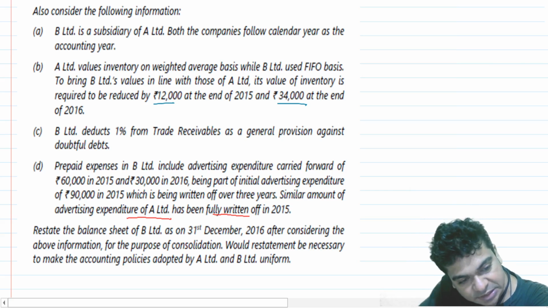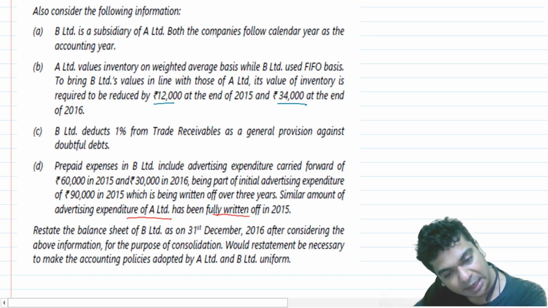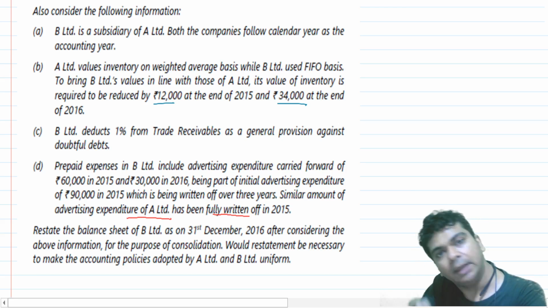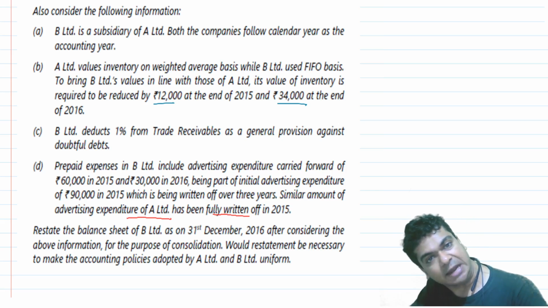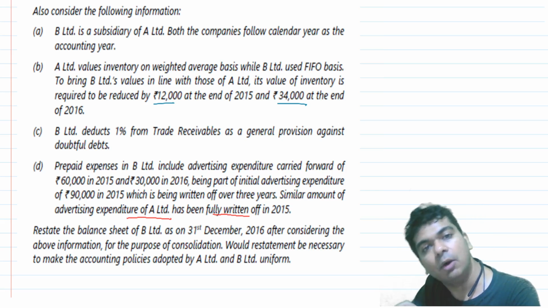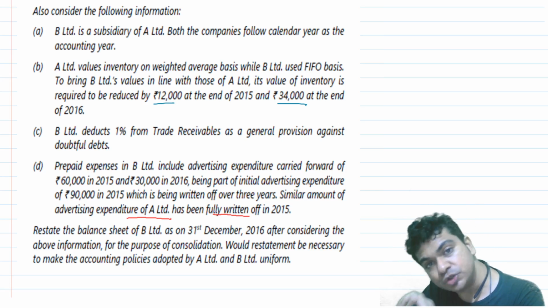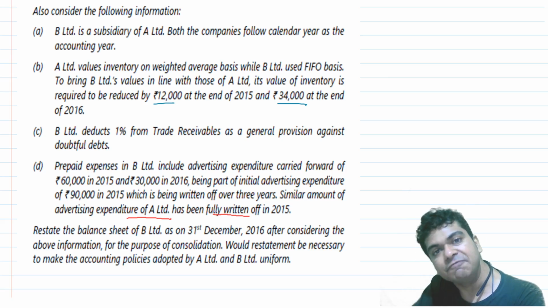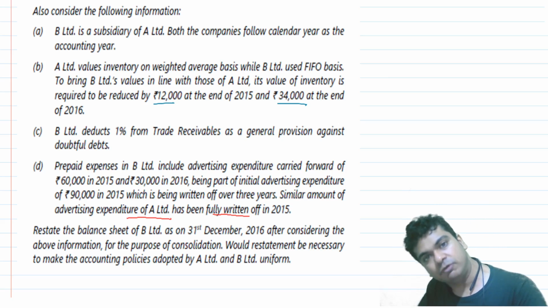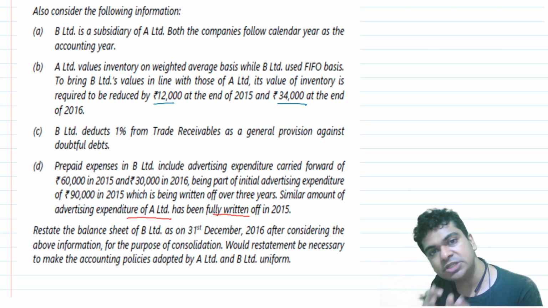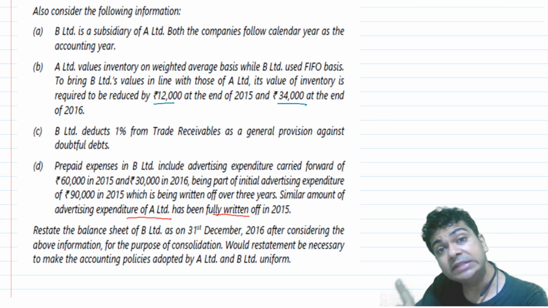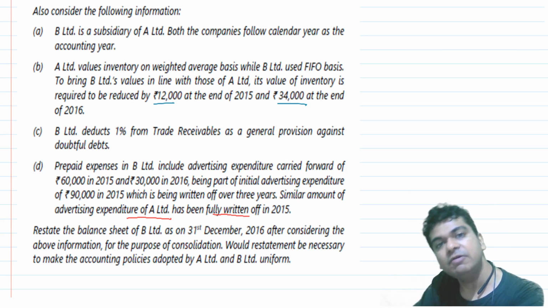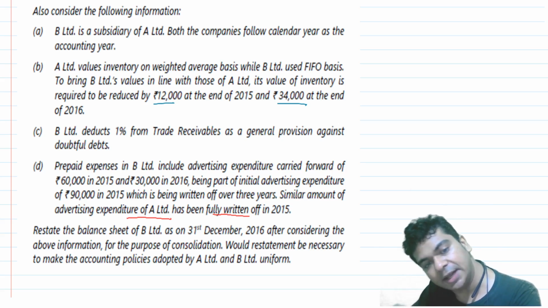Would restatement be necessary to make the accounting policies adopted by A Limited and B Limited uniform? Yes, it is necessary. Ideal situation under accounting standard 21 is that parent and subsidiary follow uniform set of accounting policies. But by chance, if it is not so, at least for the purpose of consolidation, we shall ask the subsidiary to conform with the accounting policies of the parent. So we will restate, we will redraft the financial statements of the subsidiary and conform that with the accounting policies of the parent. Once that balance sheet is ready, then we will carry out the consolidation with the parent company.